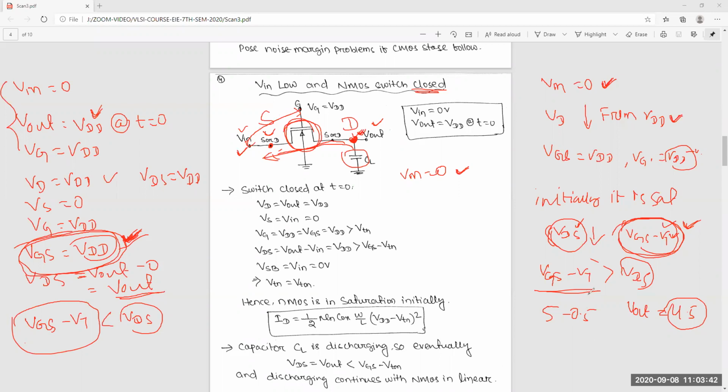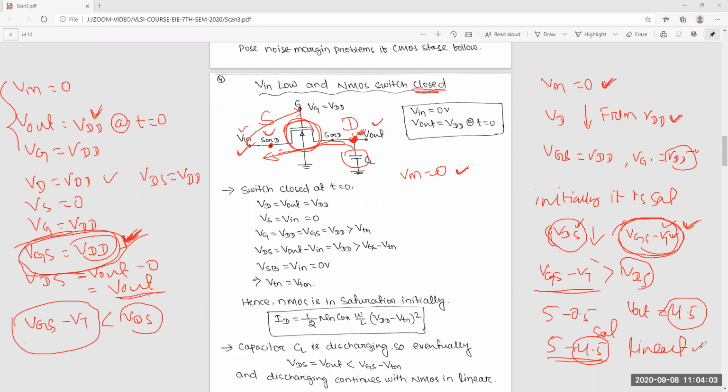So from output 5 to 4.5 voltage, this will act as a saturation. Once the output voltage is less than 4.5 voltage, then it will come to the linear region. In that linear region, it will stay.